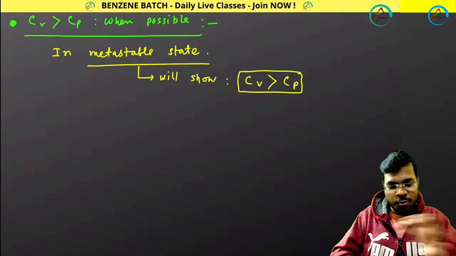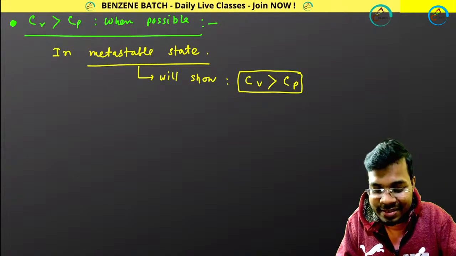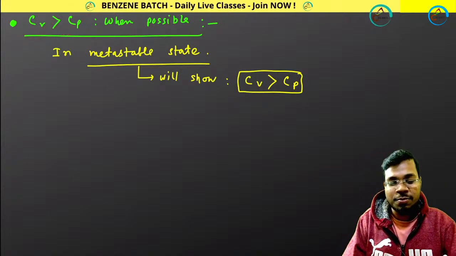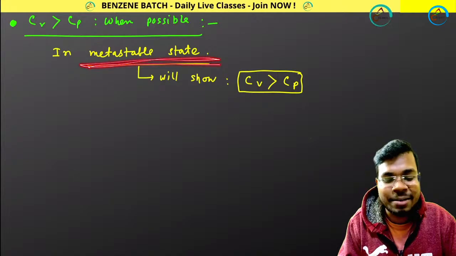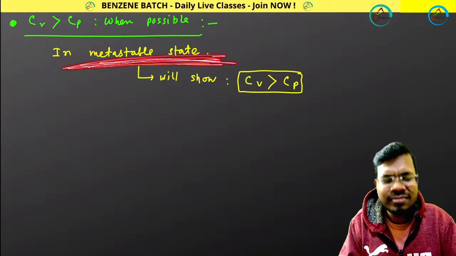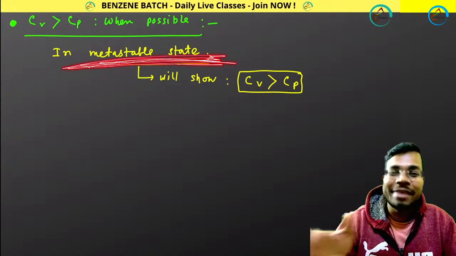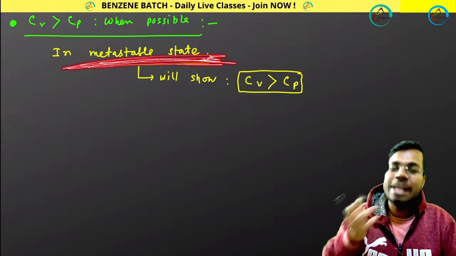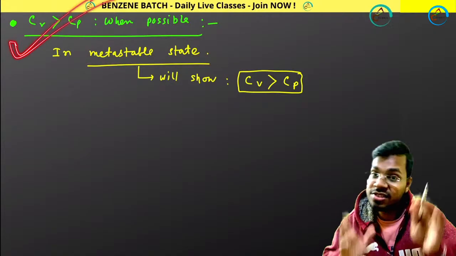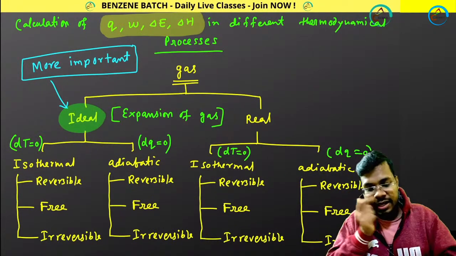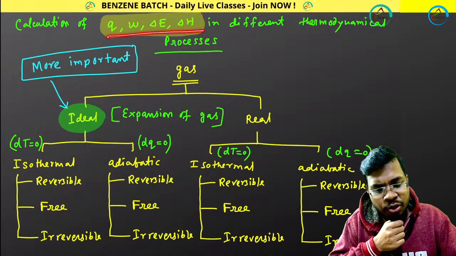Yeah, let's move forward. Under which condition is Cv greater than Cp? Yes, it is also possible. It is for a metastable state. Metastable state means the state that is not stable. In that state, Cv is greater than Cp.